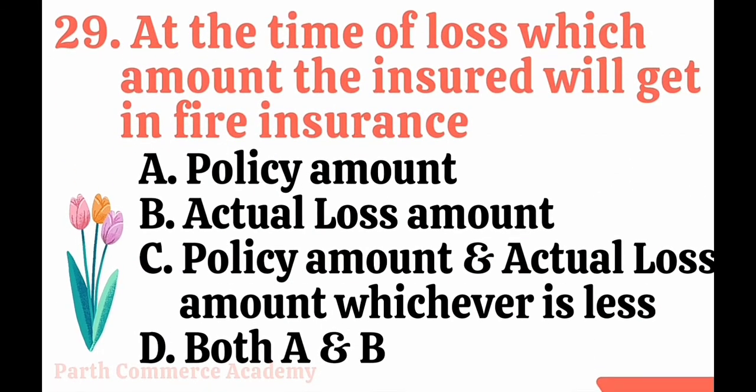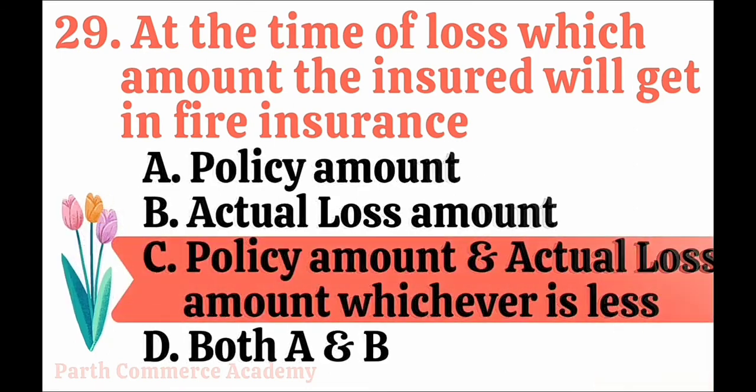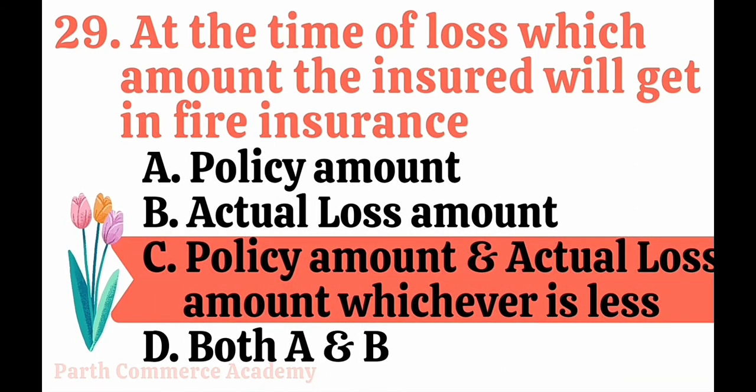Next is: at the time of loss, which amount will the insured get in fire insurance? Policy amount, actual loss amount, policy amount and actual loss amount whichever is less, or both A and B. When we are talking about fire insurance, you are not allowed to get the policy amount because the loss may be less than the policy amount. You are not allowed to get the actual loss amount because the actual loss also may be more than the policy amount. So the correct answer is option C, policy amount or actual amount, whichever is less.